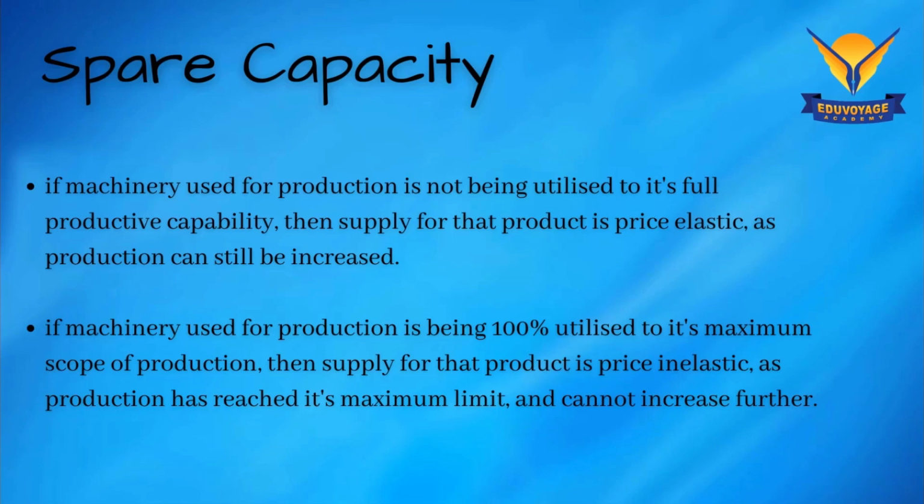In that case, you need another machinery. You need to expand your business, and for that you might have to take loans and order the machine. By the time it comes, the production will get delayed. So in that case, it is inelastic supply.